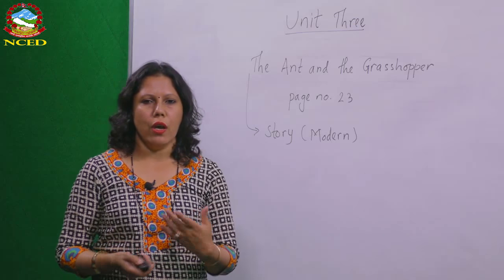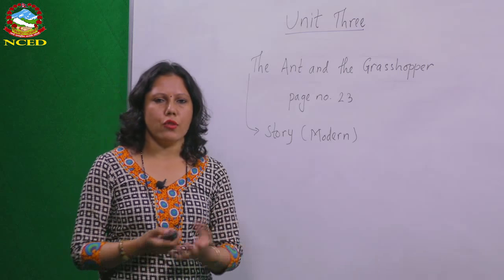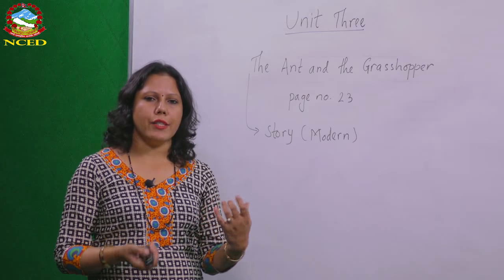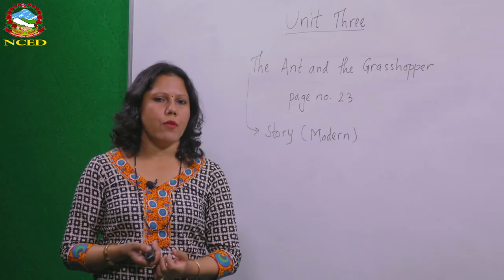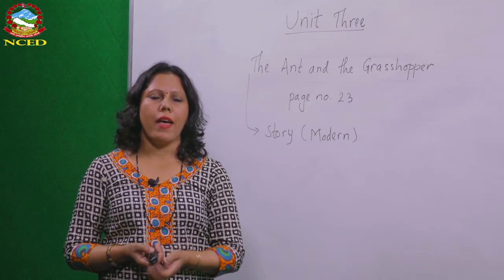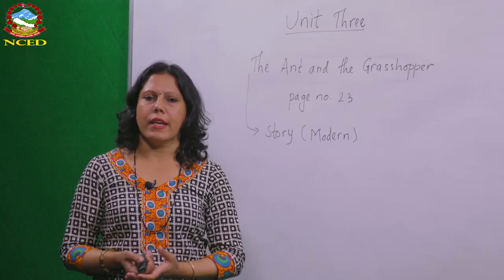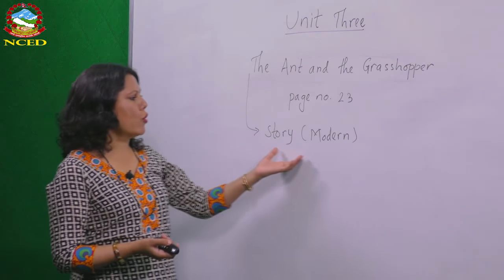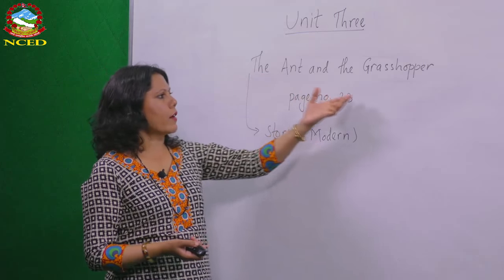I want to take you back to the fable of the Ant and the Grasshopper. There, the Ant is very hardworking and the Grasshopper is very lazy. Here on the board I have written a modern story of the Ant and the Grasshopper.